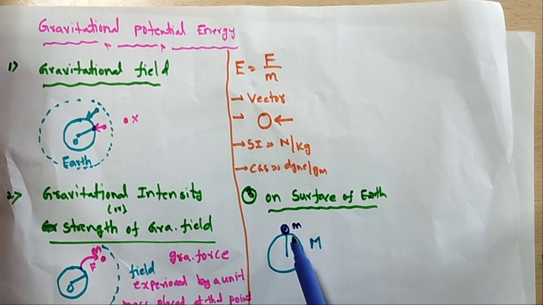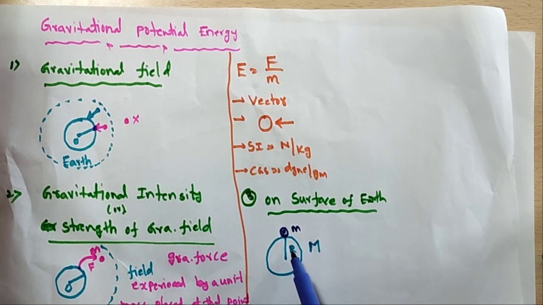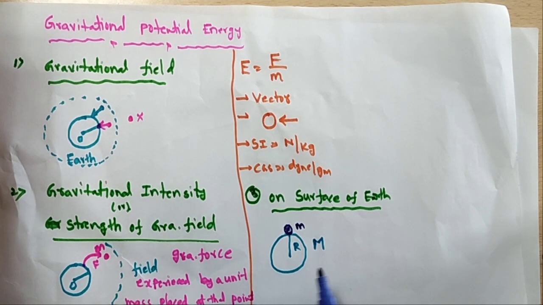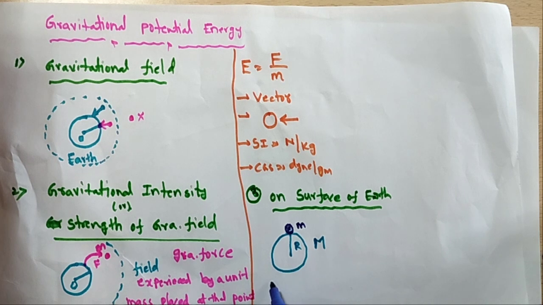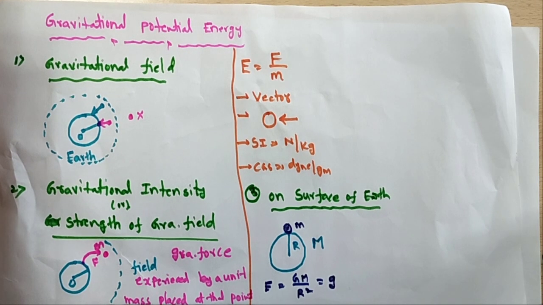Here the distance is capital R, so what is the gravitational intensity? E is equal to GM by r square. But we know that GM by r square is equal to small g, the acceleration due to gravity.